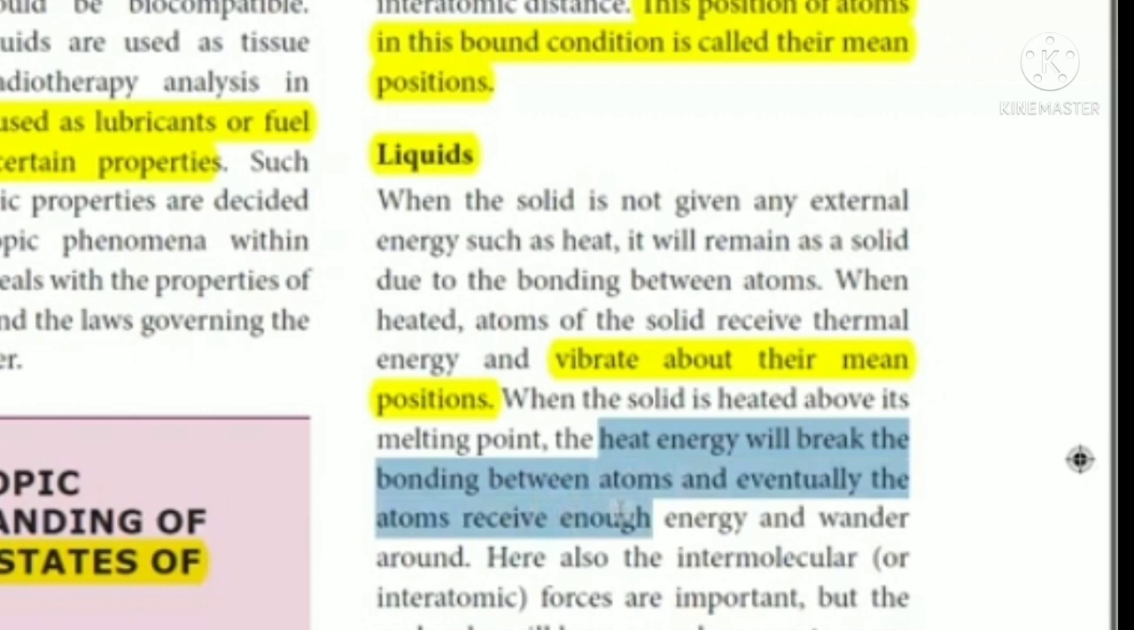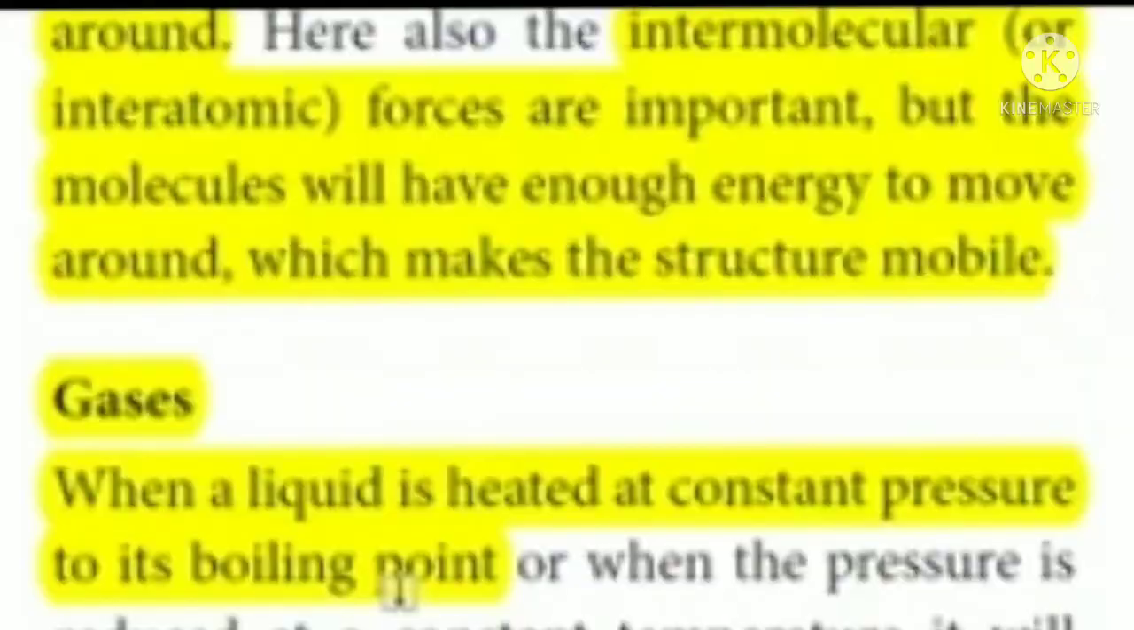When the solid is heated above the melting point, what will happen? The heat energy will break the bonding between the atoms. The atoms receive enough energy and start to move. So here also the intermolecular forces are important. The molecules will have enough energy to move around, and that is what makes the structure of the liquid mobile. Mobile means what? The atoms and molecules start to move freely around.